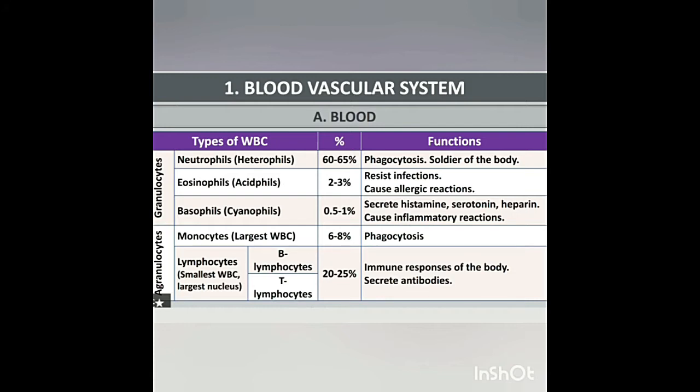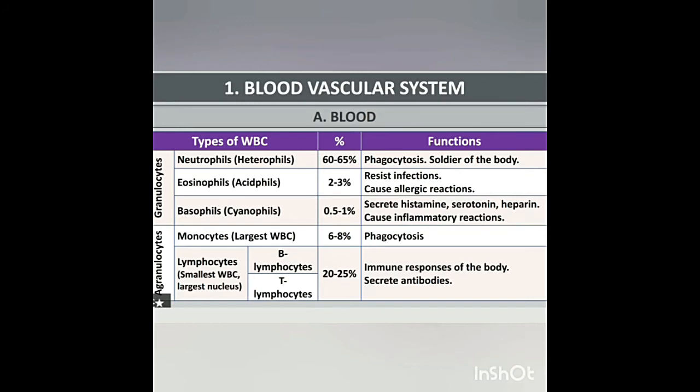Second, eosinophil. It has a bilobed nucleus and is present at 2 to 3% of WBC. The number increases during conditions of allergy and parasitic infections. It brings about detoxification of toxins. It is an important one mark question. Which leukocyte is used to detoxify the toxins?